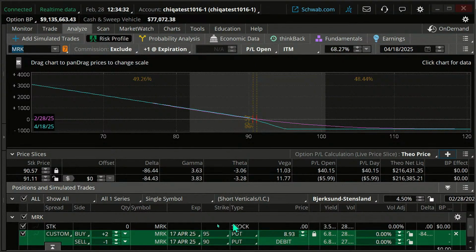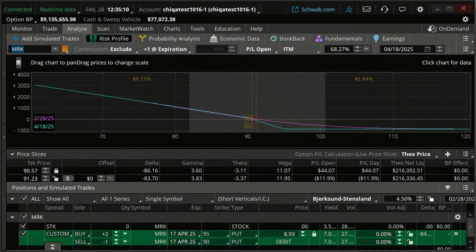So just be aware. Now, is it the end of the world? It may not be the end of the world. Remember, let's say we get assigned on the 90 contract. At that point, we still have two long 95s. If we wanted to, we could exercise one. If we did that and we were out of the 90 and out of one of the 95s, what would we be left with? Just the long put there. So that's how that works. I think that's what I wanted to say on that.